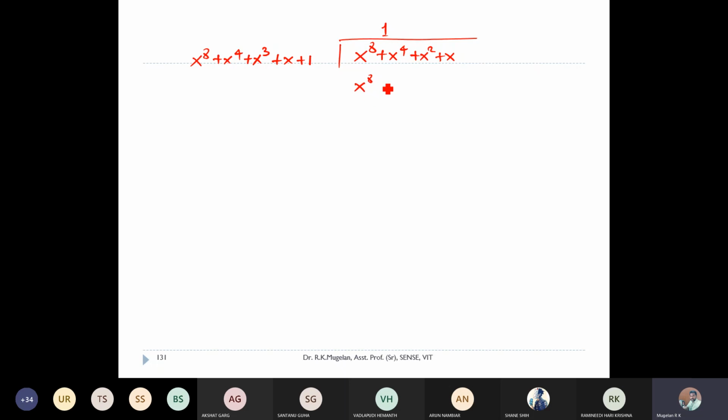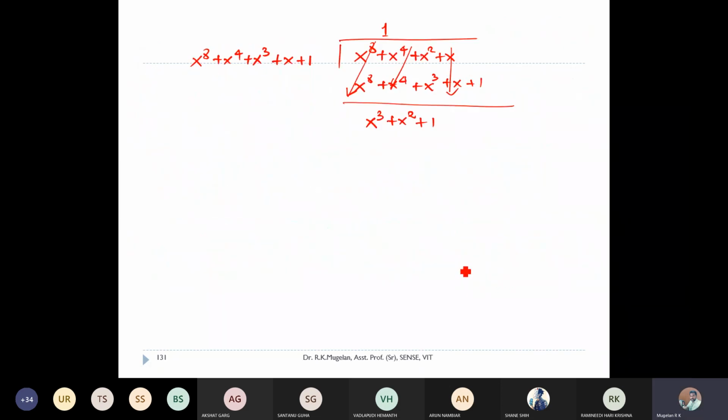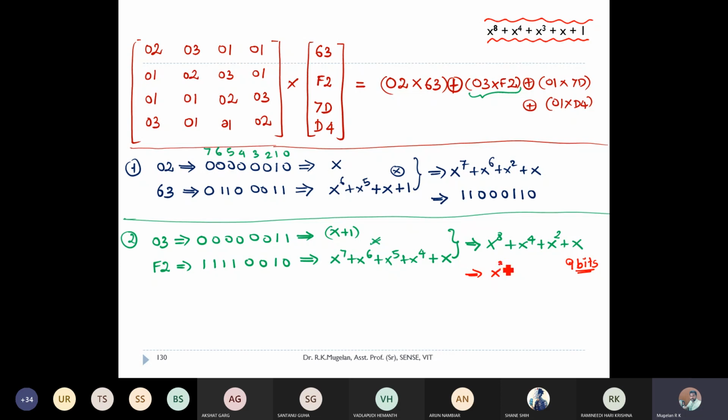So I'll be getting x power 8 plus x power 4 plus x cube plus x plus 1. If I do this, subtraction here also will be XOR operation. This both will get cancelled. This both will get cancelled. So I'll be getting x cube plus x square plus 1. That's all I'm getting. So here the final answer is x cube plus x square plus 1.